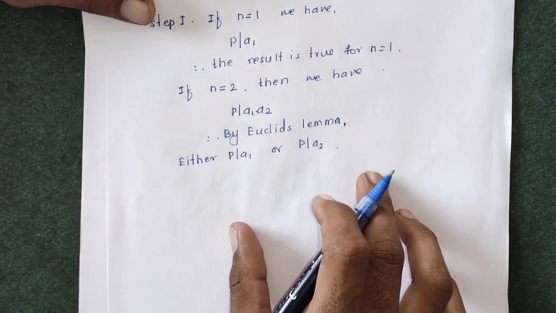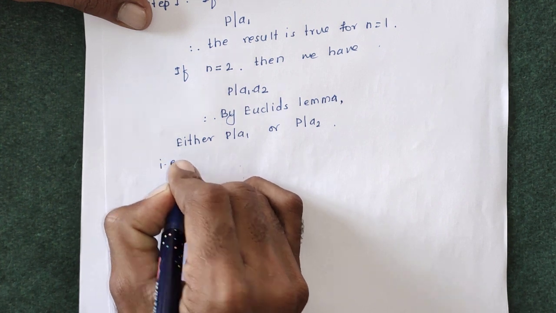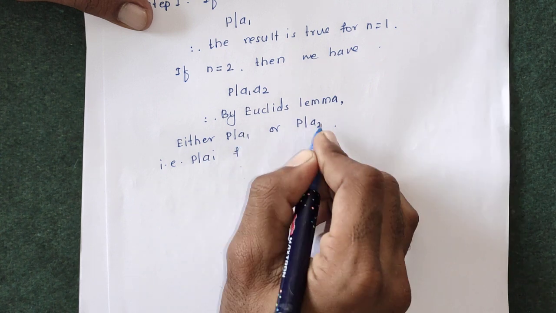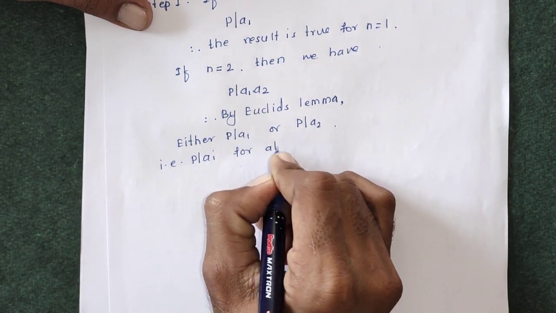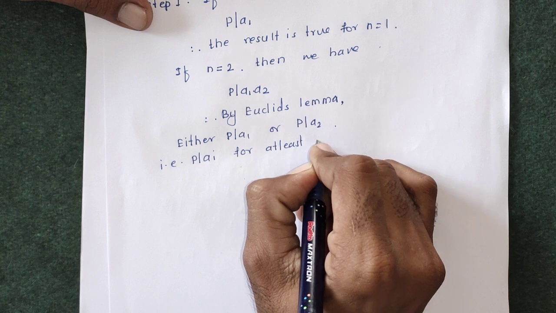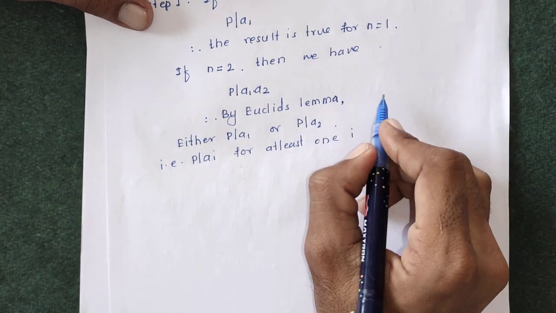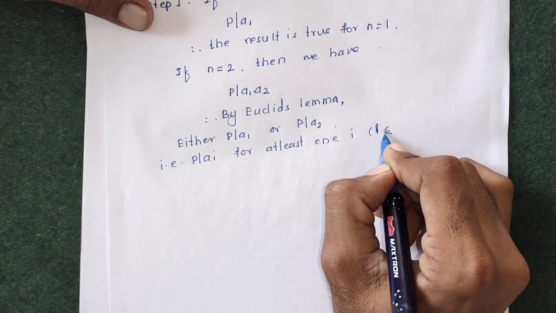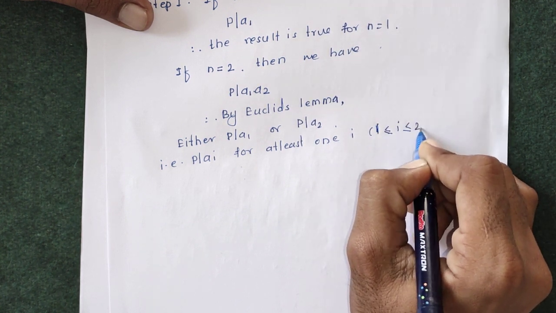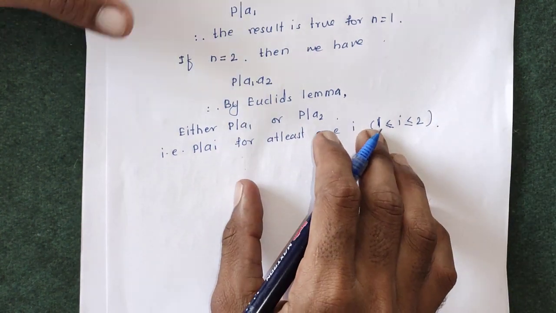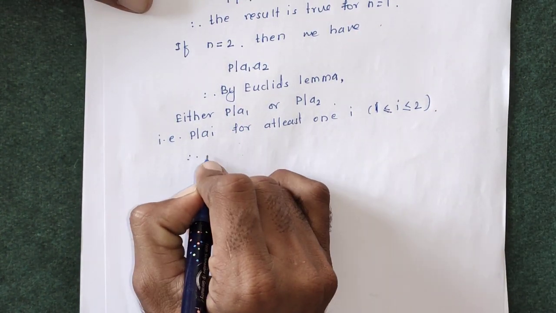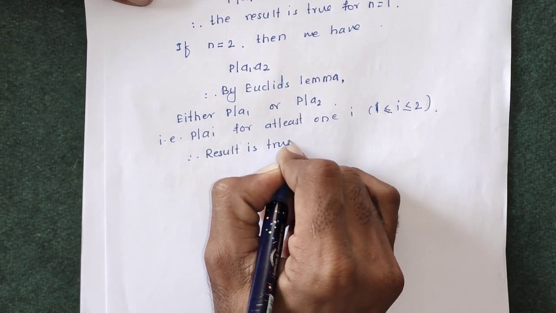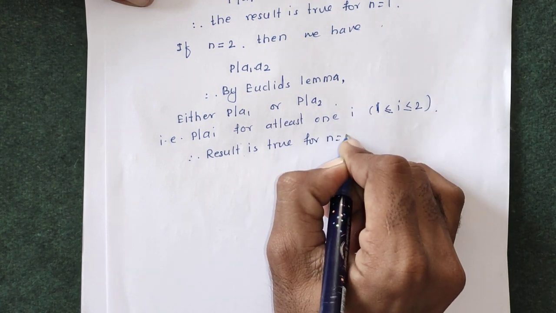So P divides Ai for at least one i between 1 and 2, where 1 is less than or equal to i is less than or equal to 2. Therefore, the result is true for n equals 2.